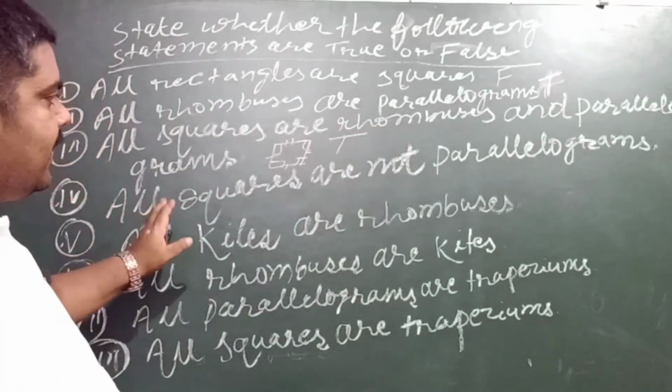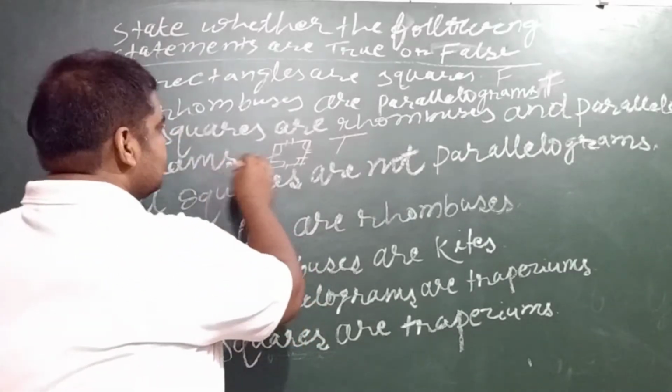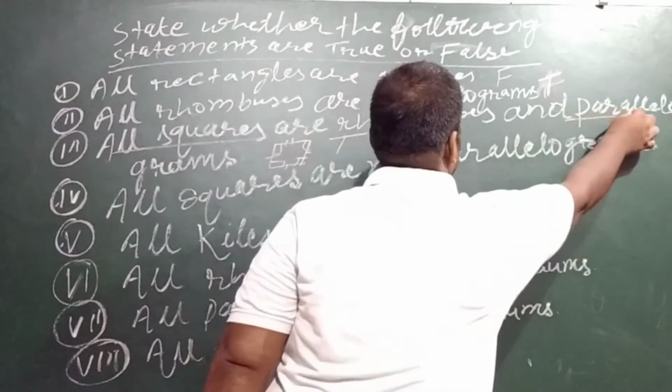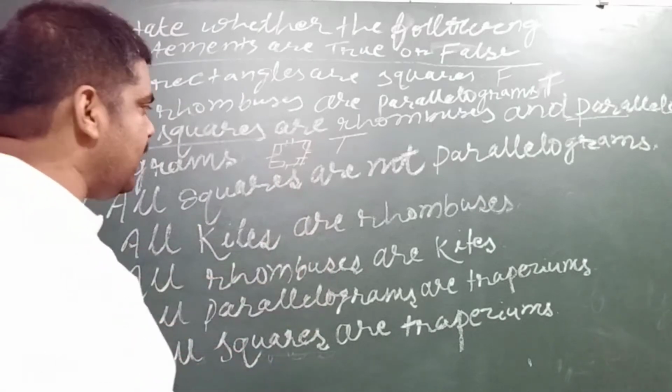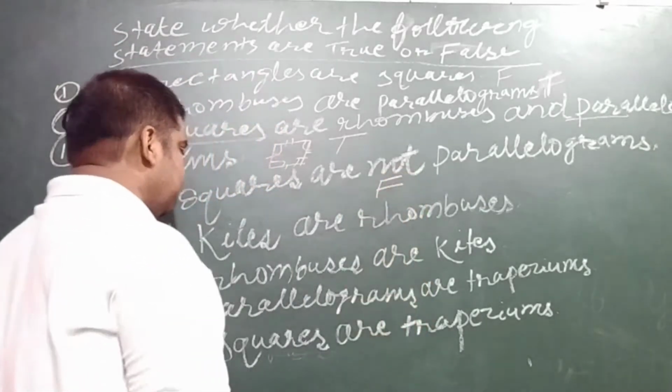The fourth one, all squares are not parallelograms. I have just said in the third that all squares are parallelograms, and this is why there is no chance that squares are not parallelograms, so it is a false statement.